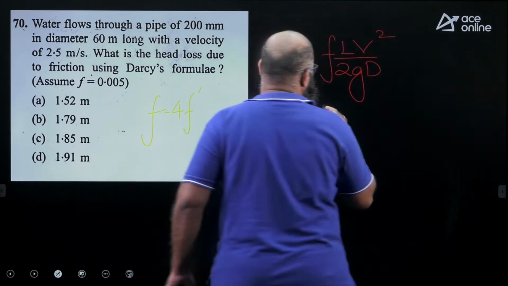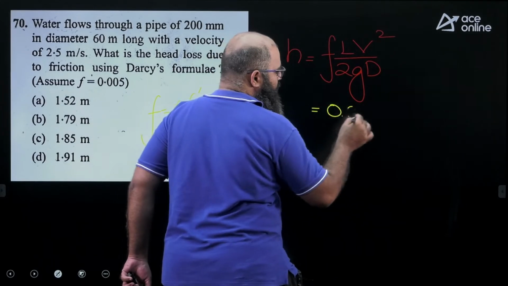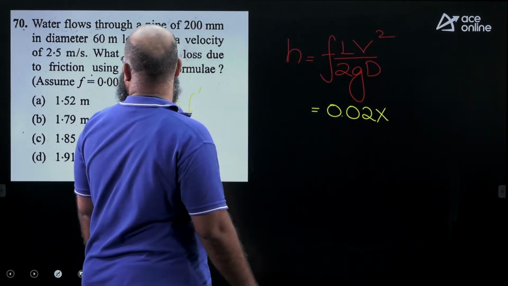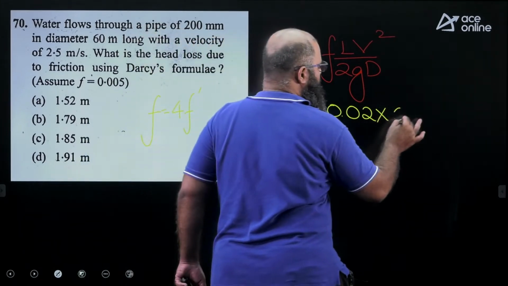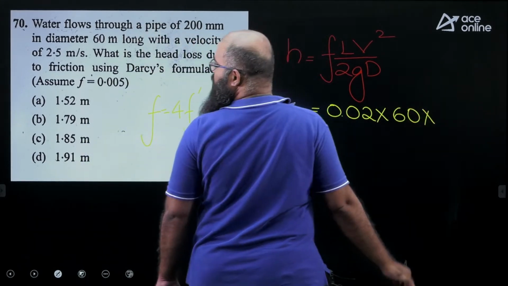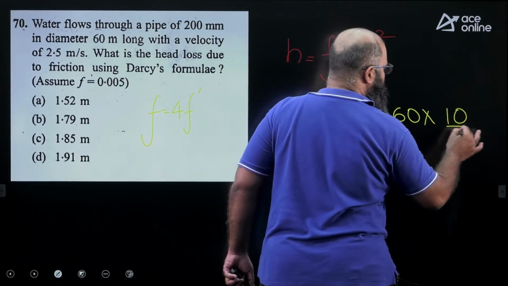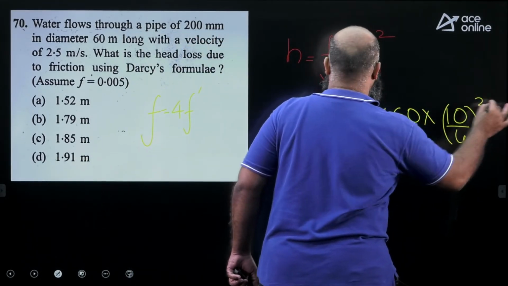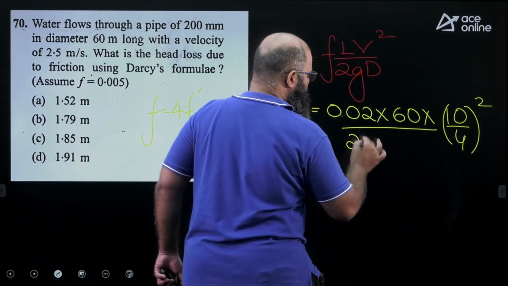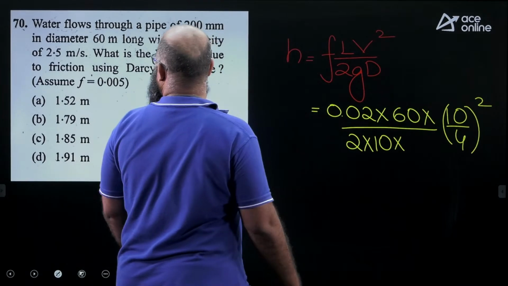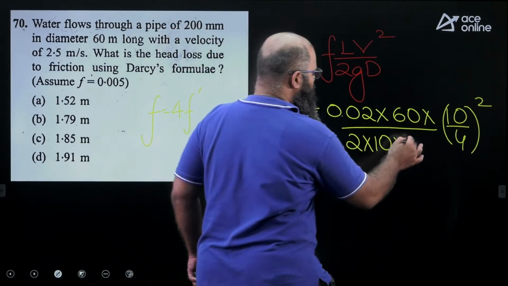So if I take this value as 0.02 multiplied by, length is equal to how much? Length is equal to 60 meter. Multiplied by velocity is equal to how much? 2.5 meter. So let us say 10 by 4 whole square divided by 2GD. 2 times G is again 10 I'm taking. Diameter over here is equal to 200 mm, that is 0.2.